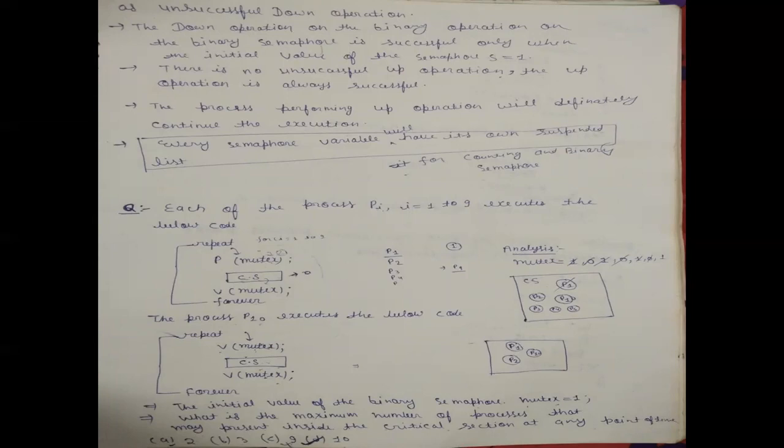Why? Because you can see here, if the initial value of S is 0, then in the if condition, if S value is equal to 1, only then will the S value become 0. If the initial value is 0, the condition will be false and it goes to the else part. It blocks the process and stores its PCB in the suspended list. That's why, if the initial value of the binary semaphore is 1, only then will you get the successful down operation. If the initial value is 0, the process will be blocked.